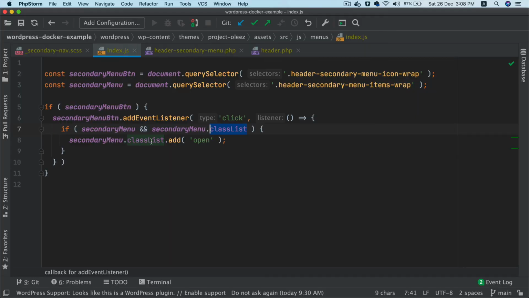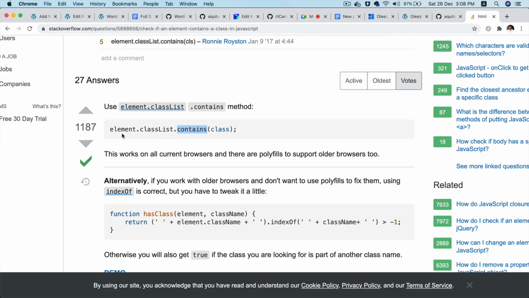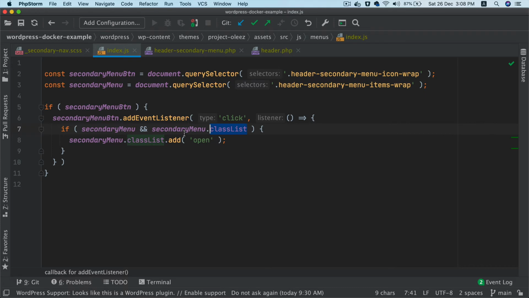If I want to find out if this element has that class, I can do element dot class list dot contains. So this is my element, this is class list, and then dot contains. What is the class I'm checking? I'm checking the class open. So if it has the class open, then remove the class. Else, class list dot